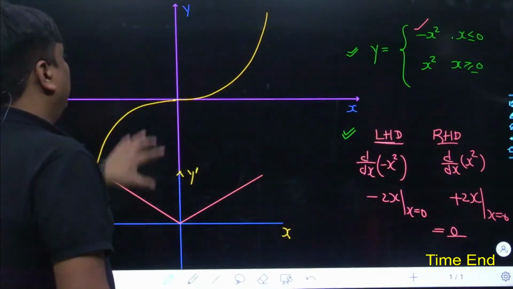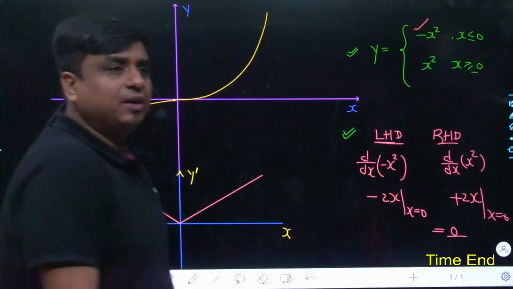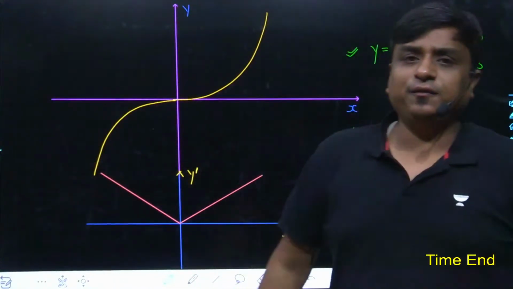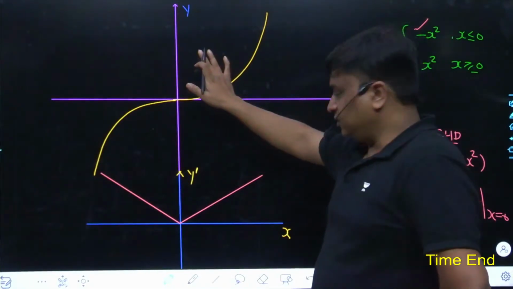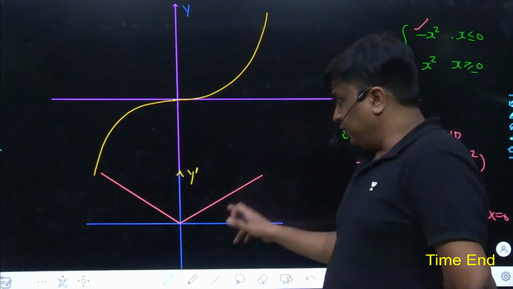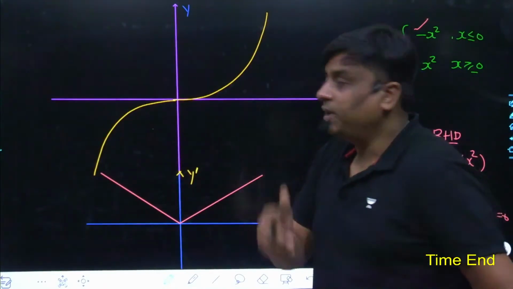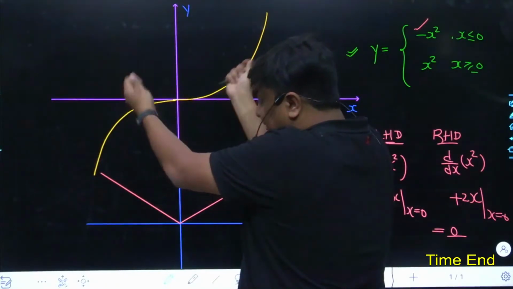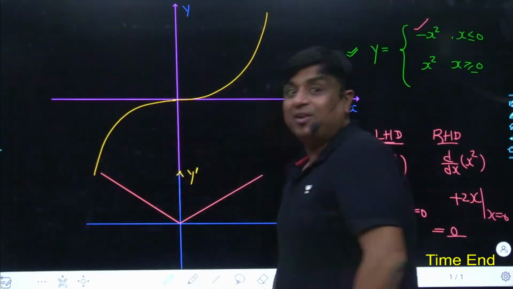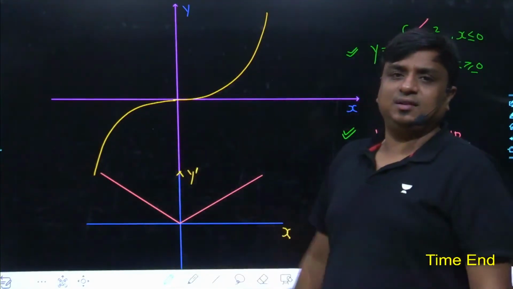Tell me whether the first derivative is possible at x equals 0. Yes or no? I would like to know from each one of you whether the first derivative is possible for the given function. Yes, sir. And that is the first derivative of the function at x equals 0. The value is 0. Value of what? Slope. My dear friend, this is the function. I took its first derivative and drew that first derivative in the form of a graph. And when the value on the graph is 0, the slope of the function is 0.